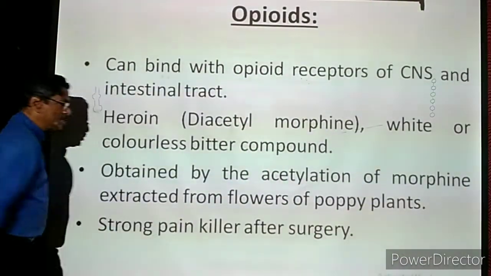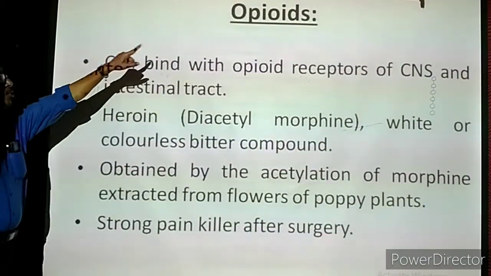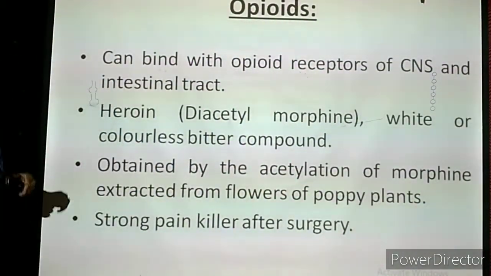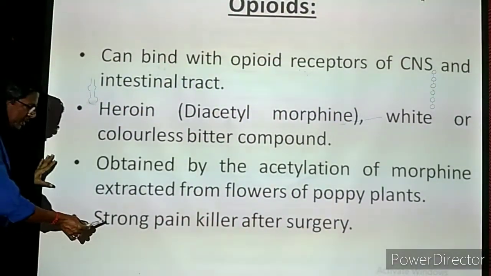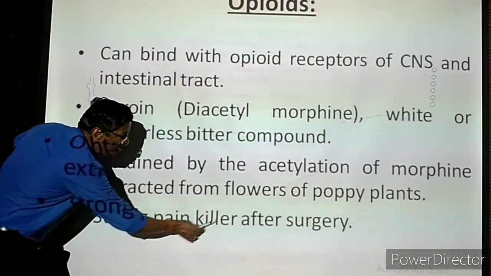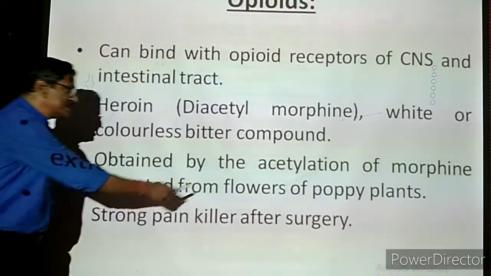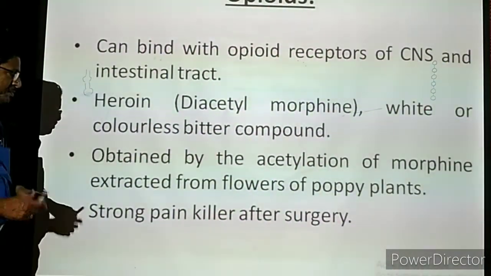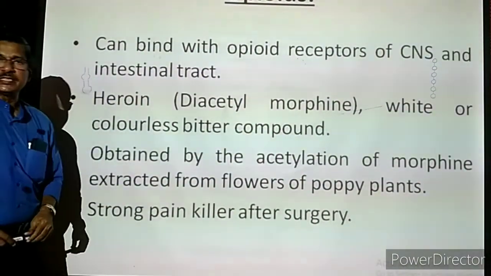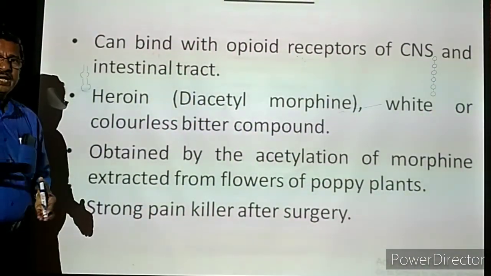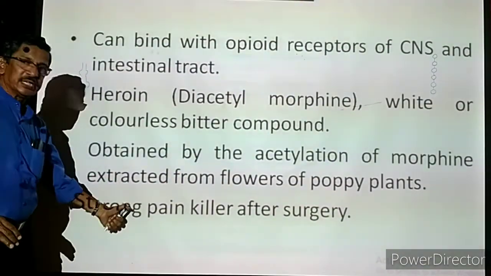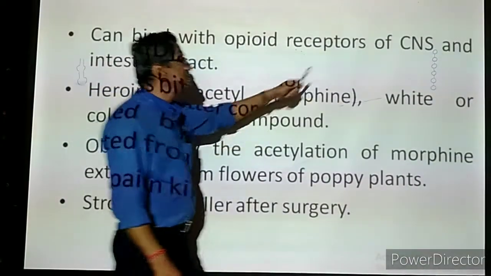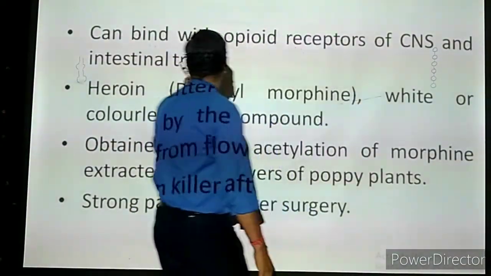Strong painkiller. Actually, this heroin or this opioid, we can take as the opioid group. It is a group of chemicals. In the medical department, they are preparing medicine for painkillers. After surgery, a lot of pain will be there in the place where they did the surgery. So for relieving the pain, they are using it as a painkiller. If it is done medically, with the doctor's prescription, it is good. Otherwise, this opioid is very, very dangerous because it is affecting the brain, spinal cord and the intestine.